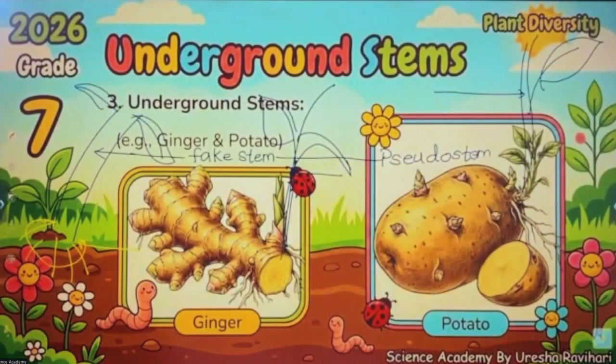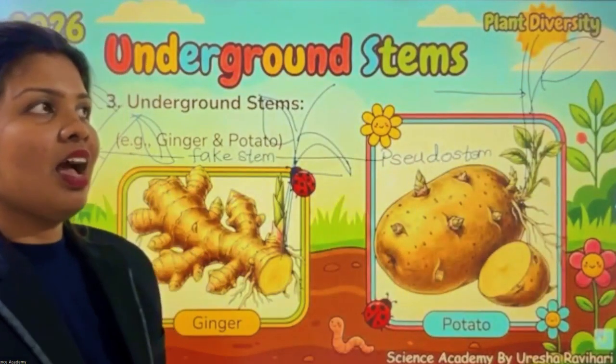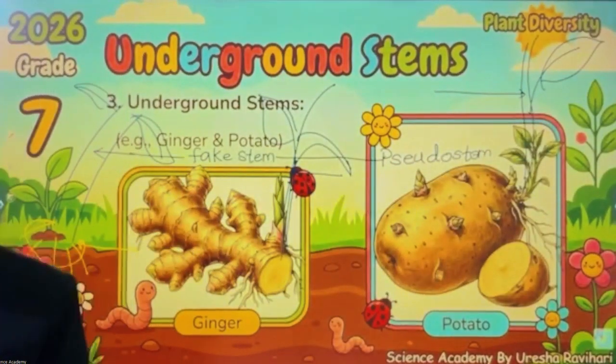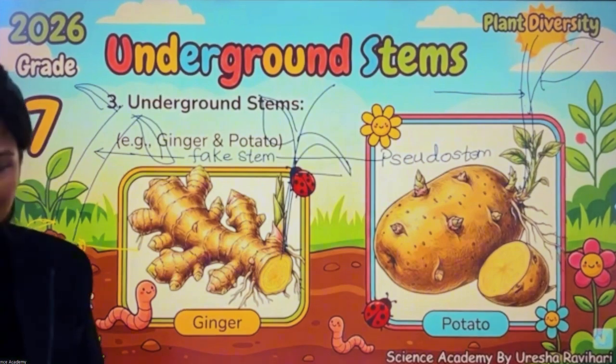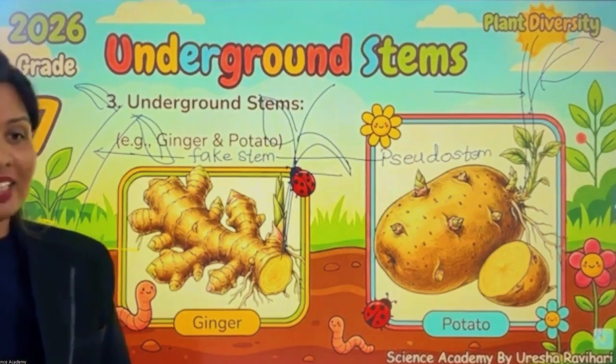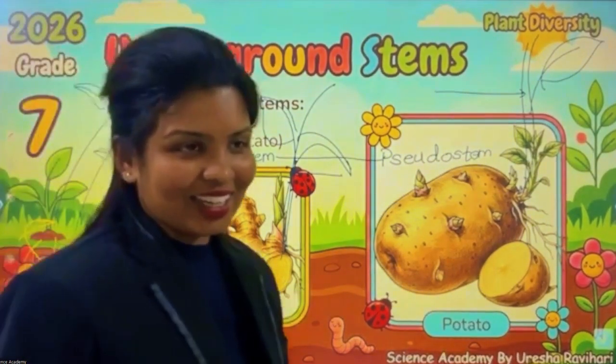Can't we take turmeric as an example for underground stems? Turmeric as an example for underground stem. Right. So here children, what is turmeric? Kaha. Right? Okay. So children, turmeric is what? That is an underground stem. Yes, you are correct.